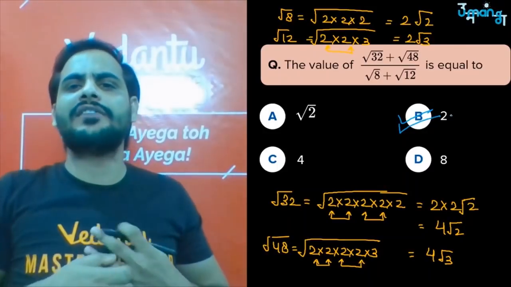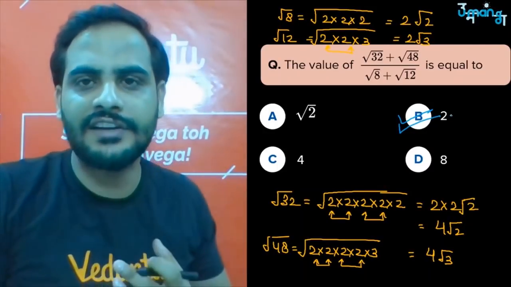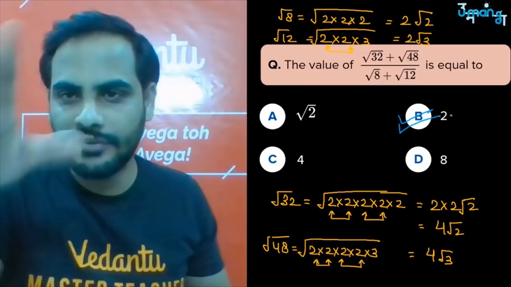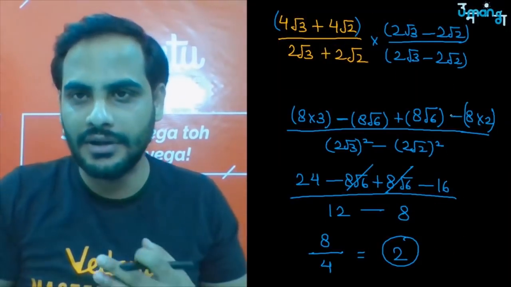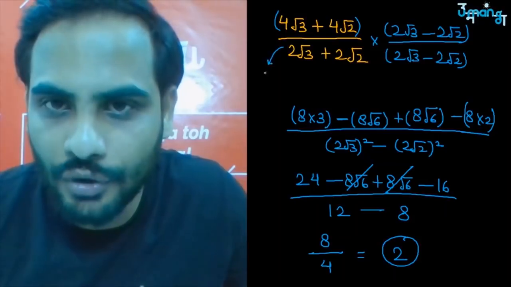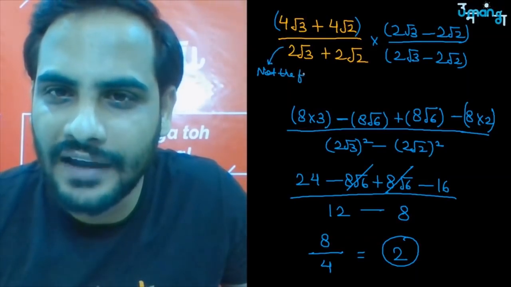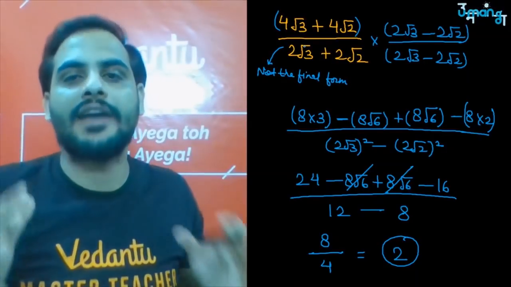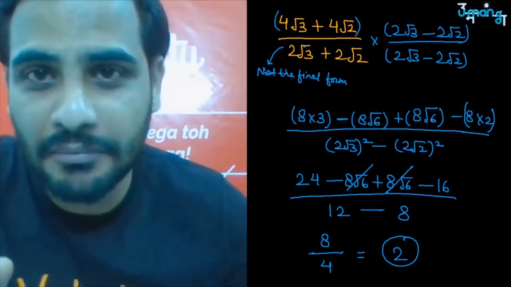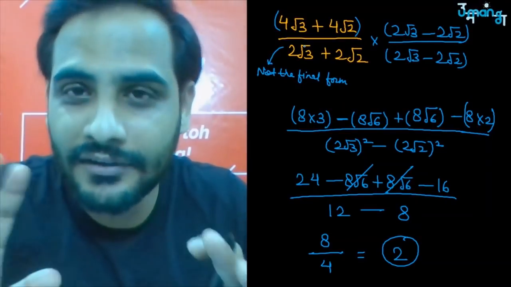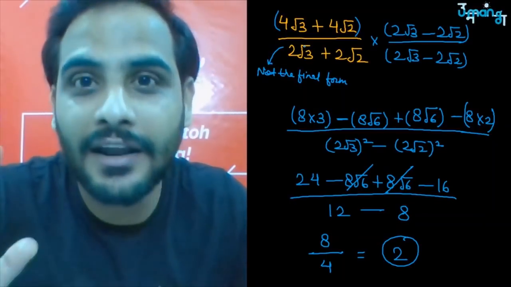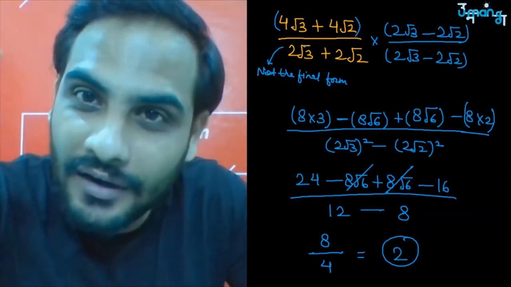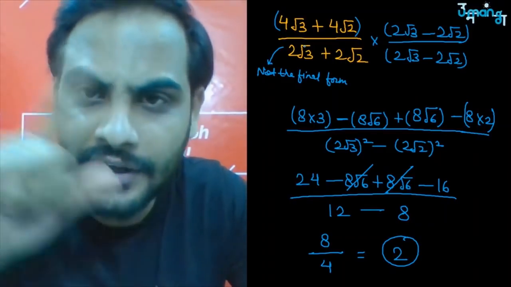Now you must be telling me that, sir, you told me that this rationalization will convert only the denominator from rational to irrational. But here this was irrational, and here you have got 2 as a rational number. So I would like to tell you here that this part is not the final form. But we have to solve this part and check what answer we are getting. We know that an irrational number into an irrational number can be rational, and an irrational number divided by an irrational number can be rational. For example, root 2 upon root 2 is equal to 1. So irrational upon irrational can be rational. So same is the case here.